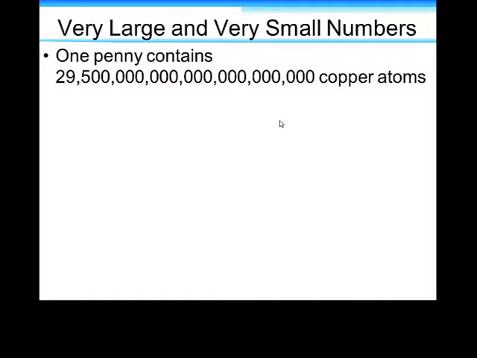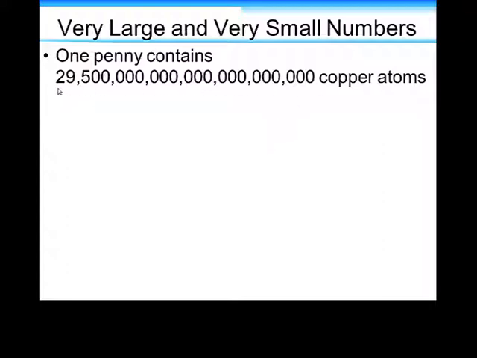So now let's go on to our discussion of very large and very small numbers. When we're talking about the number of atoms, we'll see that an atom is an incredibly tiny unit of matter. And so when we start talking about things in our day-to-day life, like a penny, the number of atoms in that penny is just astronomical.